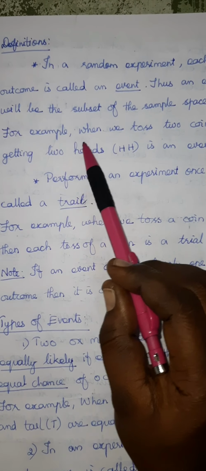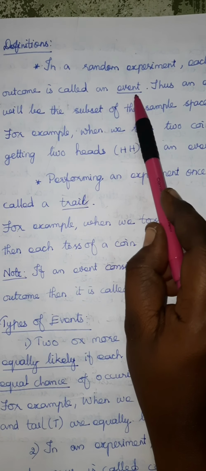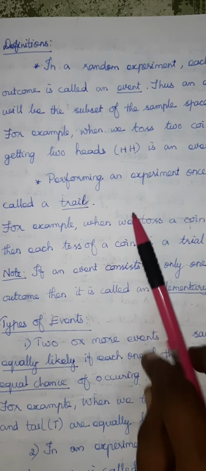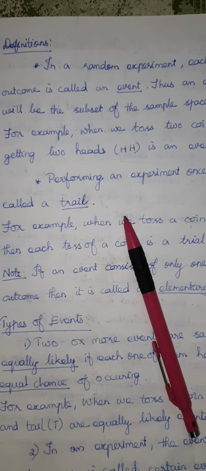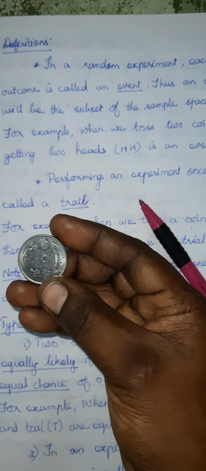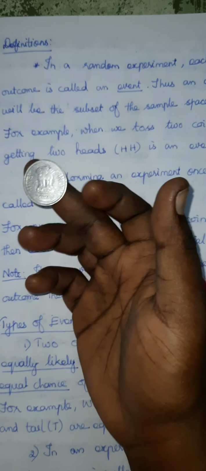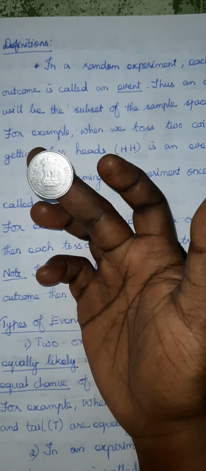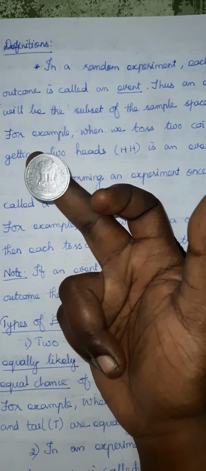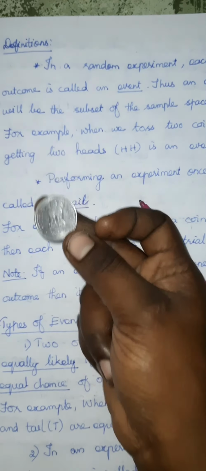Next we can see some definitions. In a random experiment, each possible outcome is called an event. When we are tossing a coin, what is the possible outcome? Tail or head. So each one is an event. Getting a tail, getting a head, like this way we can mention the event. So this is an event.